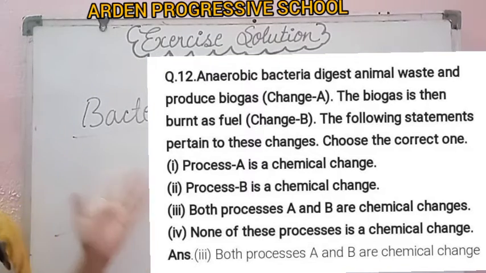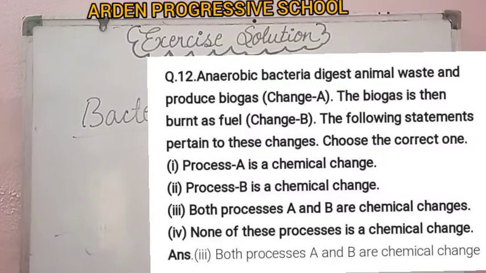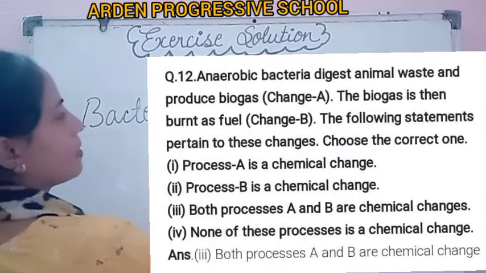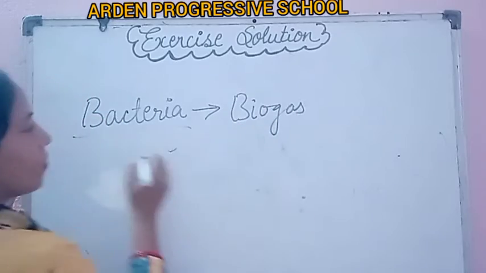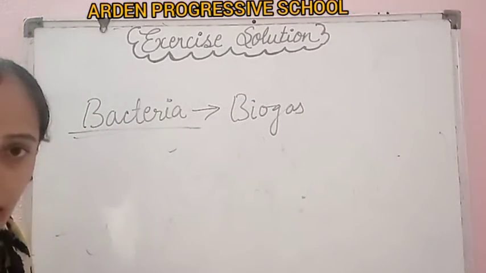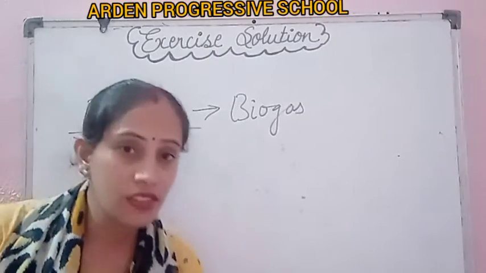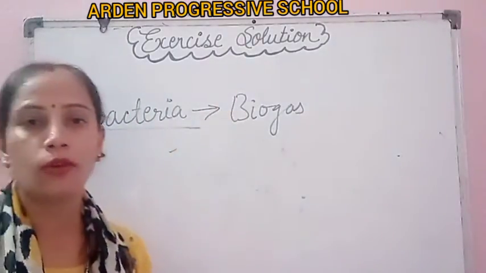So the first process is anaerobic bacteria digest animal waste and produce biogas. The anaerobic bacteria digest the organic waste, chemical reactions take place in it, and it is converted into biogas.